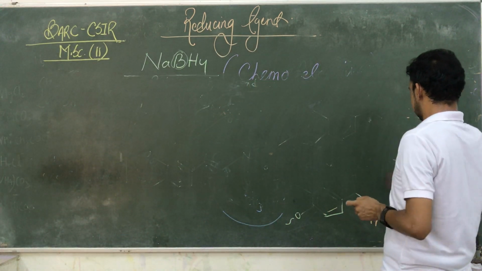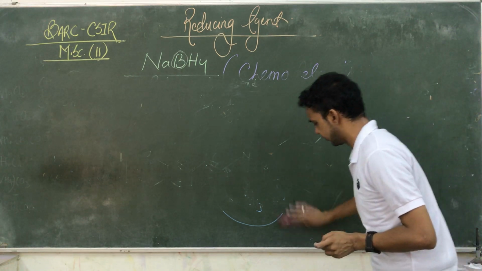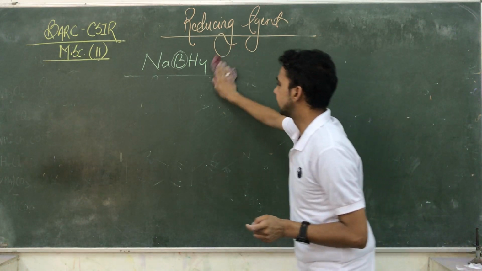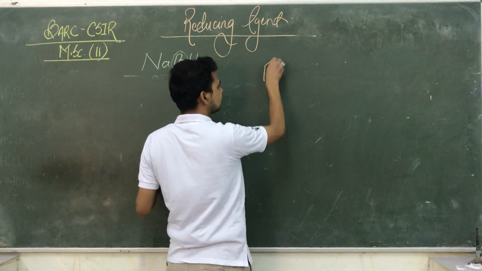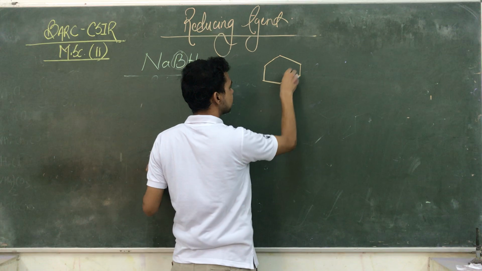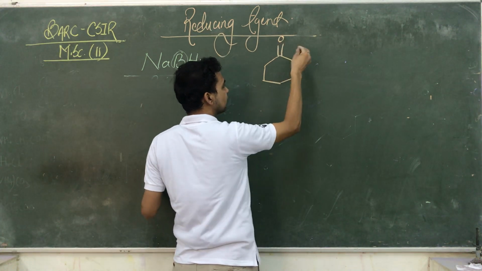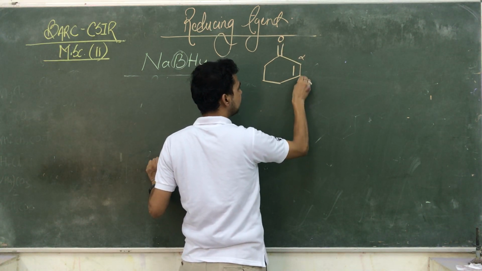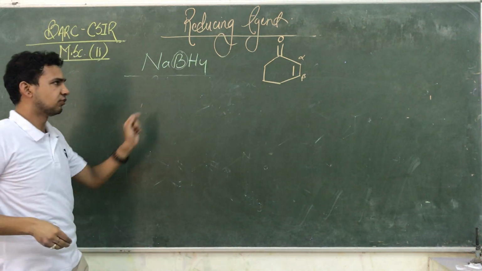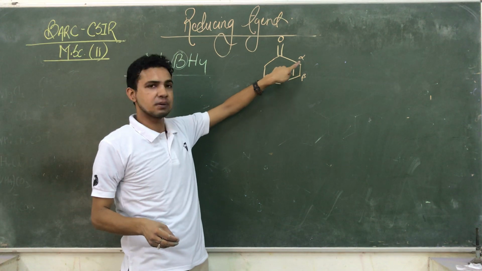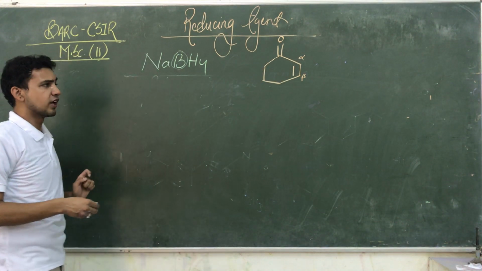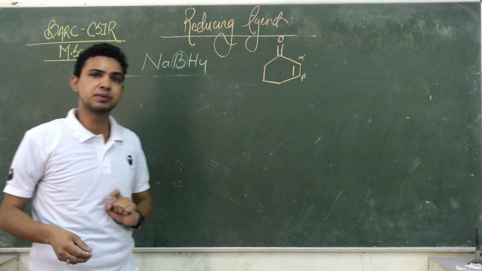So what happens in case of the alpha beta unsaturated ketones? They perform different types of reactions. I am giving you an example of an alpha beta unsaturated ketone. That one is the best example. Alpha beta means the double bond is nearest to the functional group. Unsaturated means double bond, and that one is ketone. So here we are performing the reaction with NaBH4.